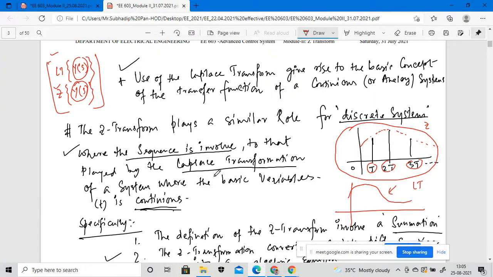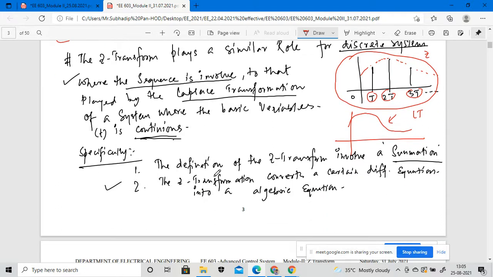Again, I will tell you specifically: whenever we have to define any transfer function using the Z transformation, it involves summation. Whenever we implement the Z transformation for any kind of system, we have to involve the summation part.